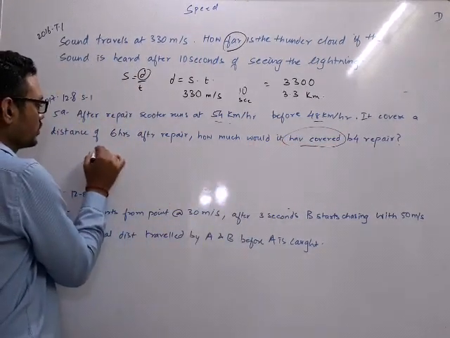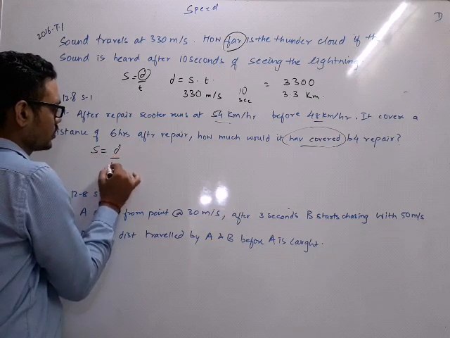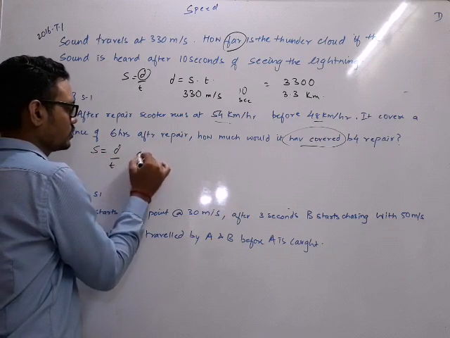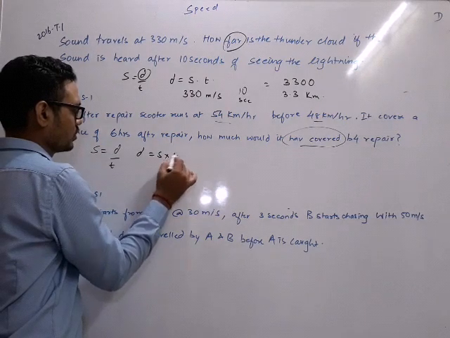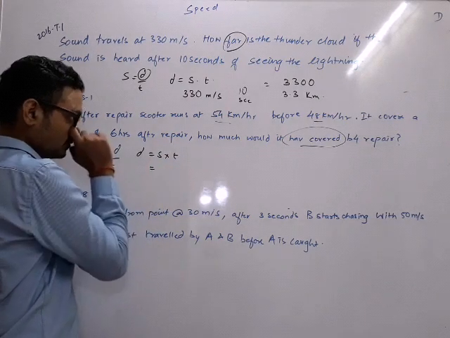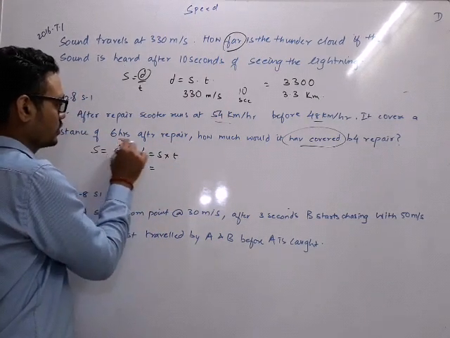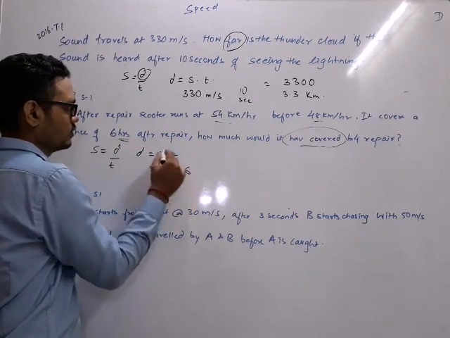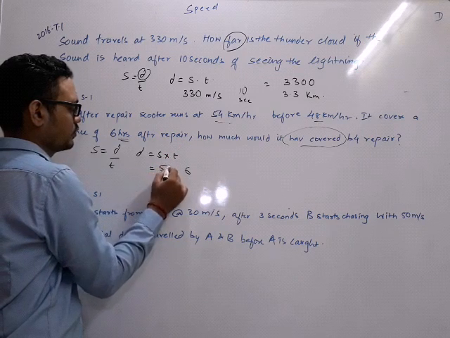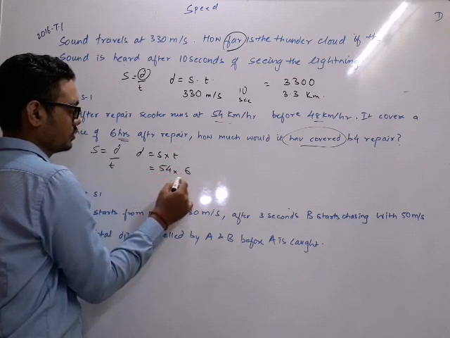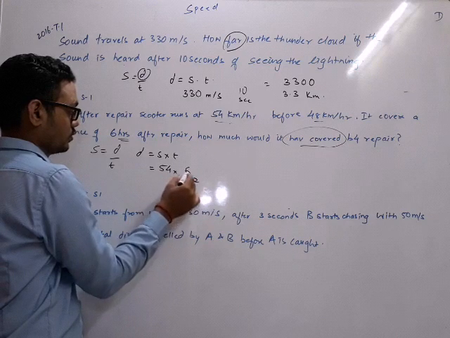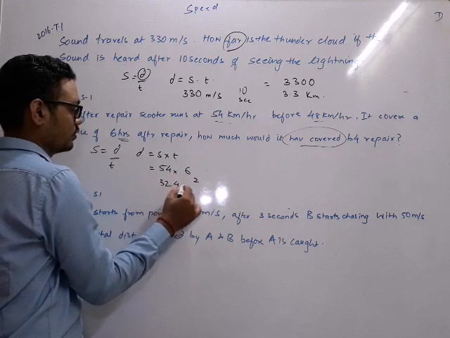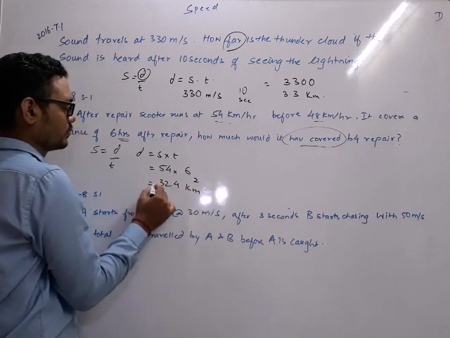I know only one formula. Speed is distance upon time. I want to know the distance, so distance is speed into time. How much has it actually covered in 6 hours after repair? Time is 6 hours. Speed after repair is 54. So actually it is 6 times 54, which is 324 kilometers it is covering.